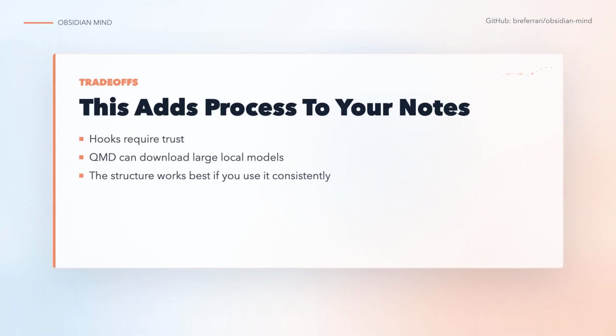The trade-offs are real. Hooks require trust, and you should read them. QMD can download a 328 megabyte embedding model, and query re-ranking may download a larger model on first use. The vault structure also asks you to be consistent. If you do all of your work outside the vault, the system has little to learn from. The payoff comes when Obsidian is already part of your daily workflow.